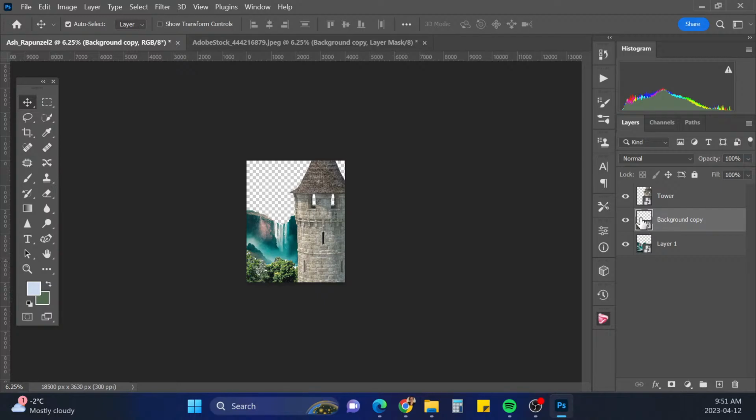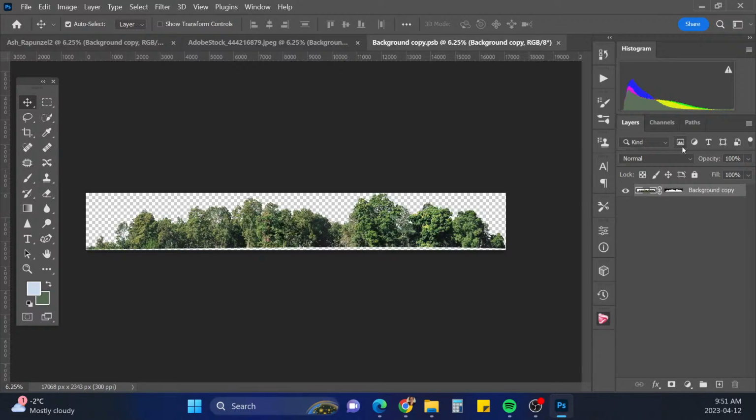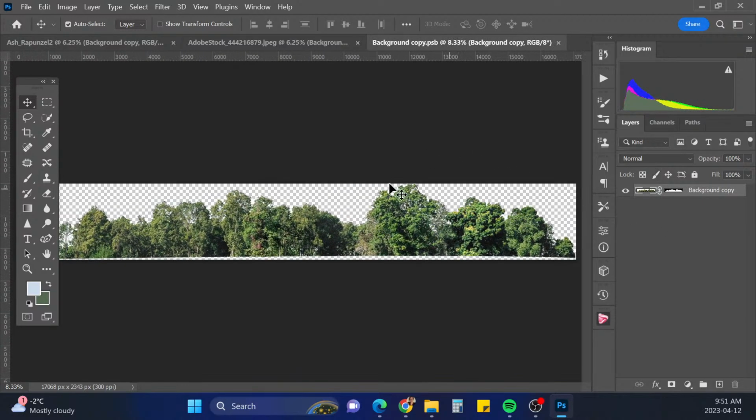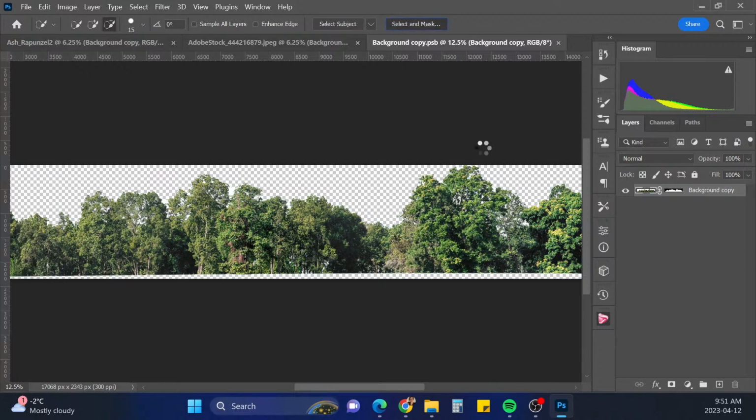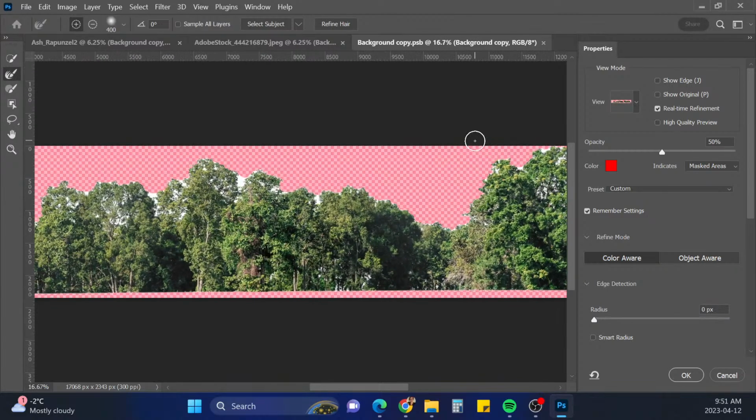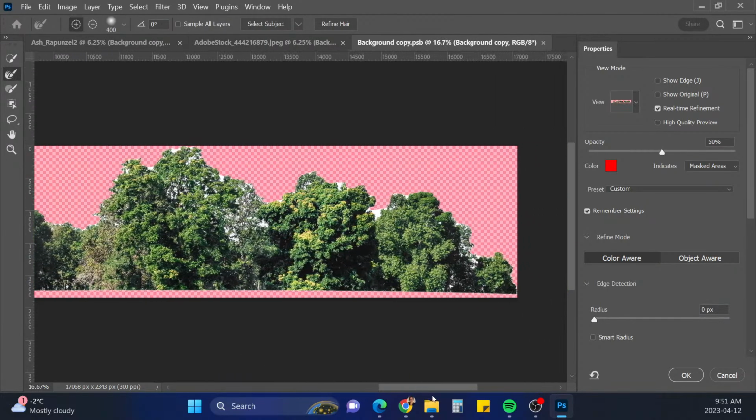All right, so I'm gonna double click on this layer, and I think I chose right in here. So I'm going to go to our quick selection tool, and then I'm gonna hit select and mask. I'm just gonna go in with a smaller brush and see if I can paint out some of this white. We need a smaller brush. This is way too big. Okay, let's bring some of those leaves back in here.